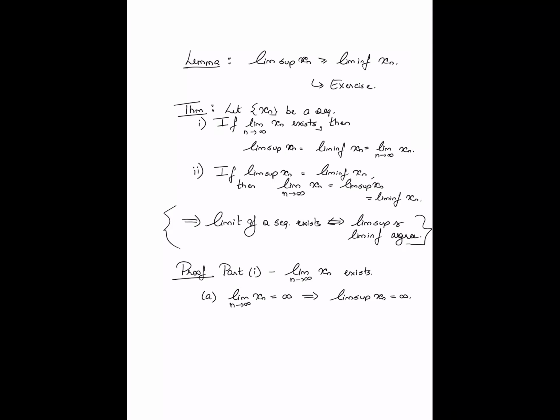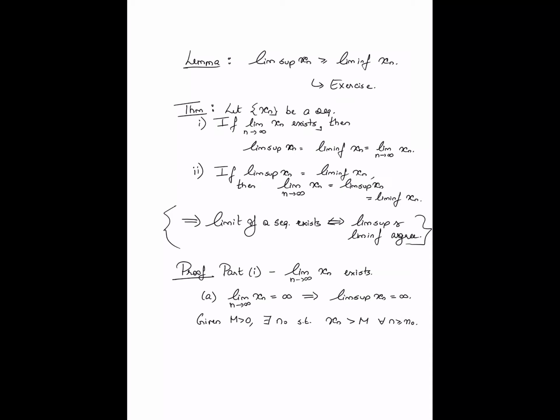So the only thing left to show is that the lim inf is in fact also infinity, which is a straightforward consequence of what it means for xn to tend to infinity. Okay, so given some threshold m which is greater than 0, by definition there exists some n naught such that xn is greater than m for all n greater than or equal to n naught.